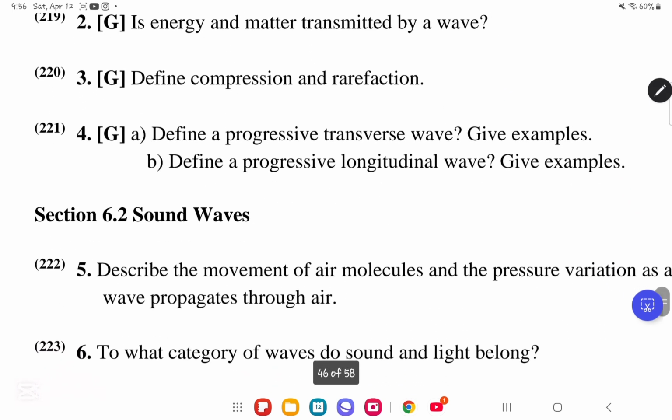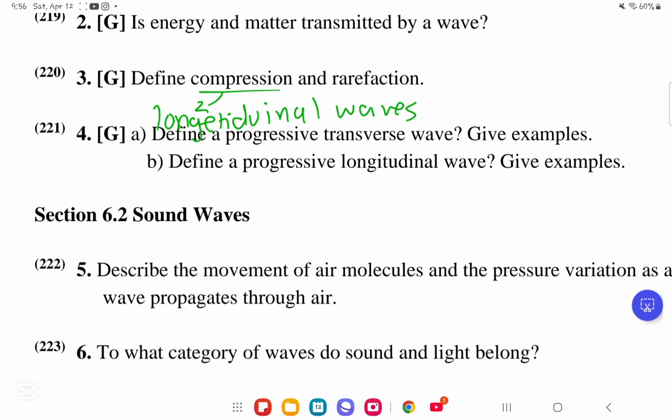We move on to CQD number 3. It says define compression and rarefaction. Compression is a region in longitudinal waves where the particles are closest together. So compression, we are discussing here in longitudinal waves. Please bear with me, I wrote it wrong.